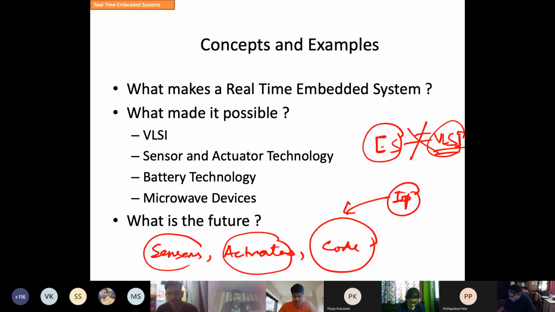Embedded system is one where you have to design systems using off-the-shelf components or whatever is available. Remember, embedded system is the one where you have to choose from different processors, choose from different sensors and actuators, then choose from the tools, then you have to write a code. So nowadays, the code you write is the IP. This is your intellectual property. The code which you build by way of the product development is your IP.